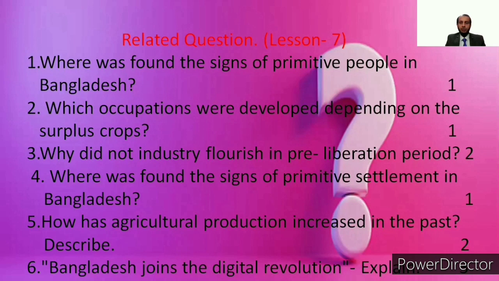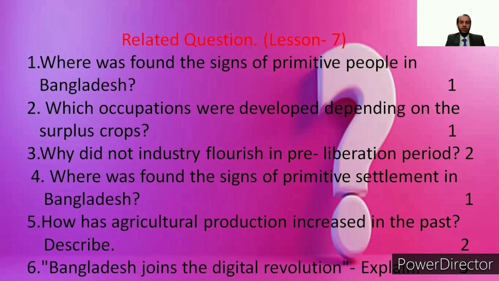Related questions from lesson 7. Number 1. Where was found the sign of primitive people in Bangladesh? Number 2. Which occupations were developed depending on the surplus crops? Number 3. Why did not industry flourish in pre-liberation period? Number 4.